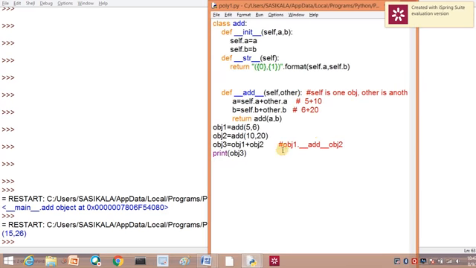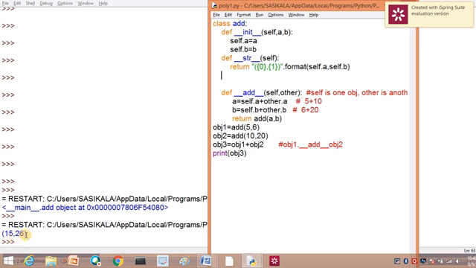Okay, and one more thing I want to tell you. Whenever I am adding the two objects obj1 and obj2, behind the scene what will happen is that obj1 dot double underscore add double underscore, this magic function will be called. So the control goes here. Here it has to add self dot a, 5 plus 10, and 6 plus 20. It has to return add a comma b. So it will be converted into the format a comma b, that is 15 comma 26.